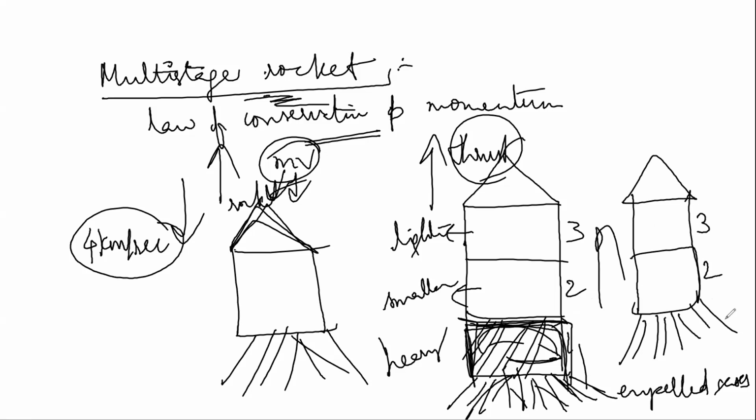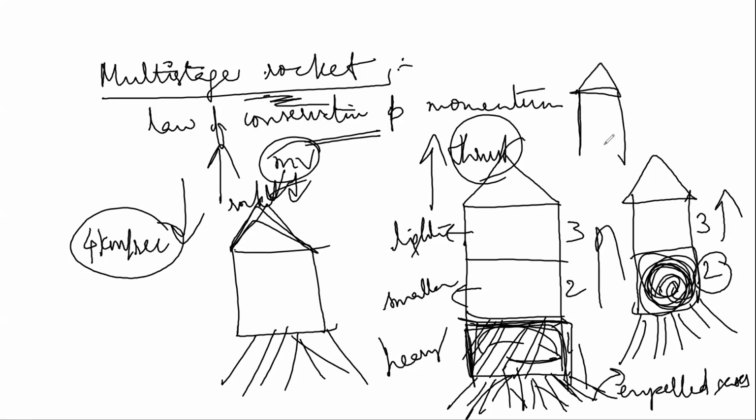Okay. Now, what happens? The second stage will get ignited. Now this combustion chamber will ignite the second stage fuel, and the first stage's expelled gases velocity will be the initial velocity of the second stage, right? So obviously, when the second stage gases are expelled, the rocket attains more velocity than in the first stage. So now the rocket moves with more velocity when the second stage burns out.